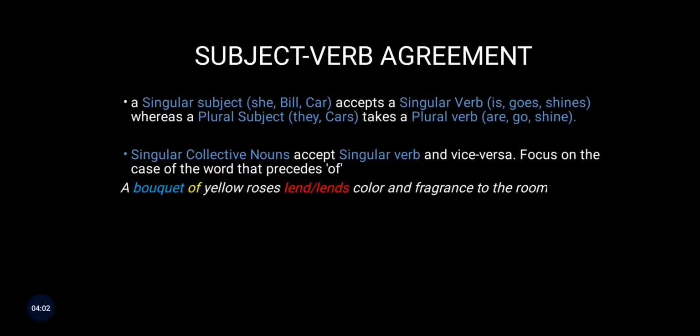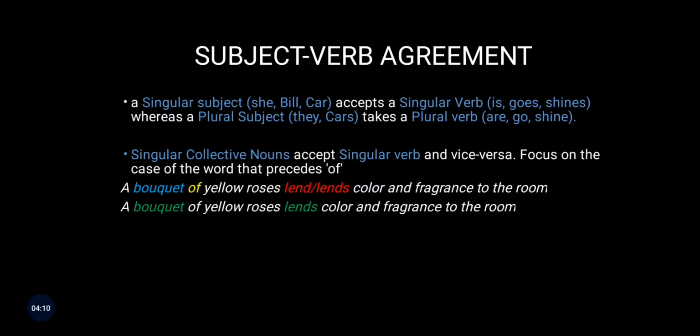It is because we are talking about a bouquet, that's only one bouquet. Because it is singular, the verb form would be the singular form, that is lends. So the right option would be: A bouquet of yellow roses lends color and fragrance to the room. Here the bouquet and lends are highlighted in green to show that both are singular. Bouquet is a singular noun and lends is a singular verb.